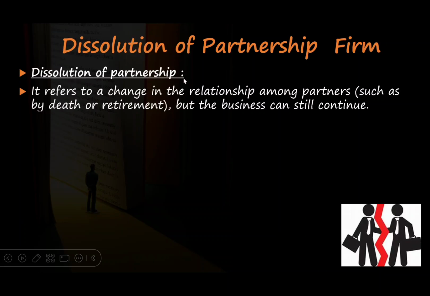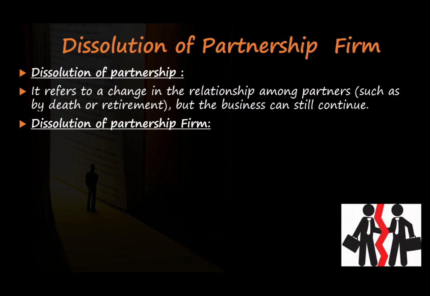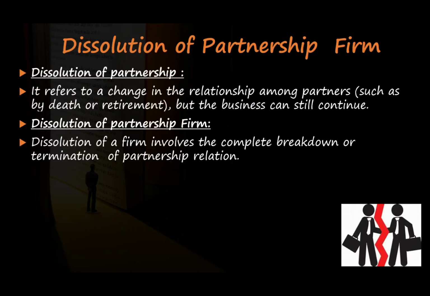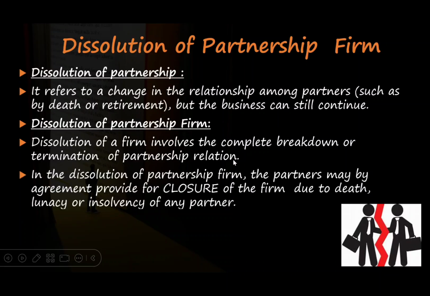Now, what is dissolution of a partnership firm? According to Section 39 of the Indian Partnership Act 1932, dissolution of a firm is the dissolution between all the partners of the firm. So dissolution of a firm involves the complete breakdown or termination of the partnership relation between all the partners. In the dissolution of a partnership firm, the partners may, by agreement, provide for closure. So in this case, the partnership firm comes to a complete closure.